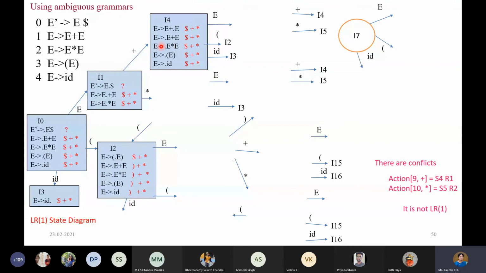Is that clear, students? Shall I call out the name and ask? Sachin, is that clear? Sachin, is he there in the meeting or not? No answers. What does it mean? Students, you have to answer.